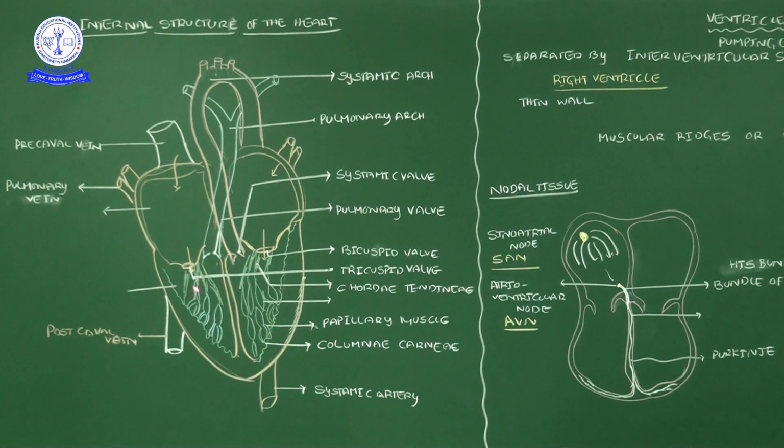The internal wall of the ventricles has rippled surfaces, which we call columnae carneae. In some places they form muscle-like structures, which we call papillary muscles.